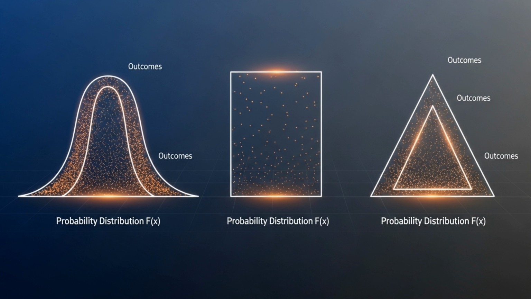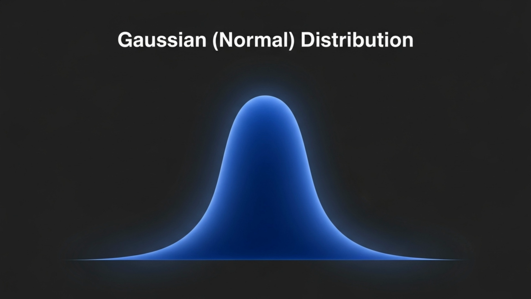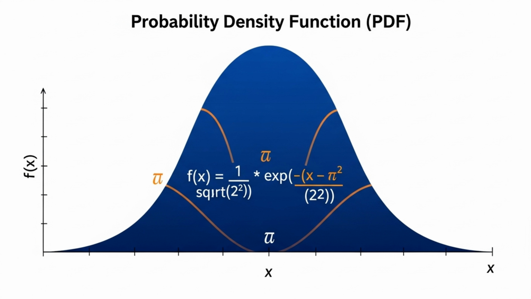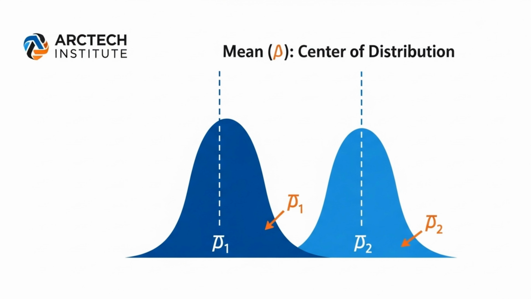To model data, we use probability distributions. These mathematical functions describe the probabilities of different outcomes. The Gaussian, or normal distribution, is ubiquitous. It's characterized by its symmetric, bell-shaped curve. Its probability density function, or PDF, gives the relative likelihood of a random variable taking a given value. The mean, mu, dictates the center or peak of the distribution, representing the average value of the data.